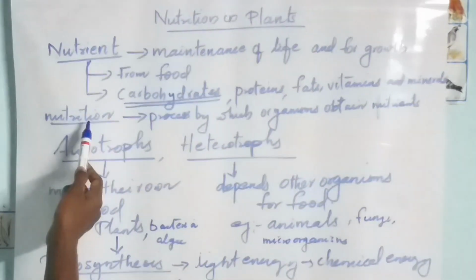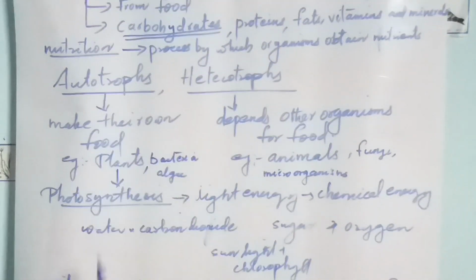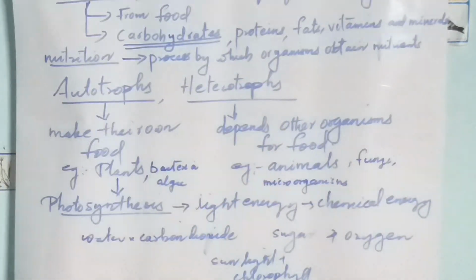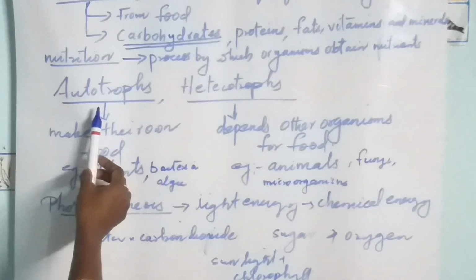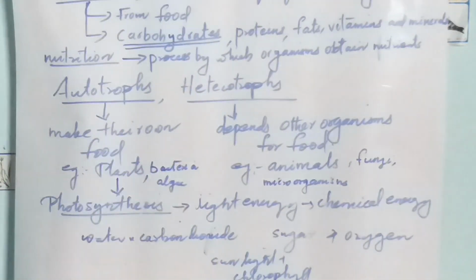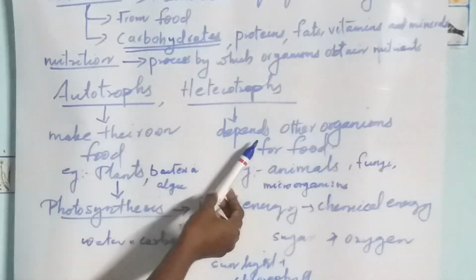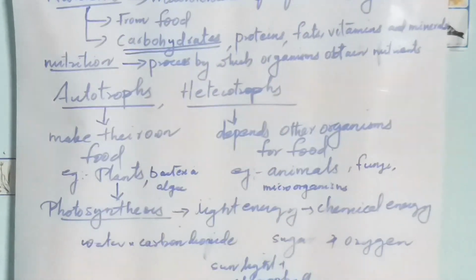Next we studied about nutrition, the process by which organisms obtain nutrients from food. Based on the mode of nutrition, we can classify organisms into two: autotrophs and heterotrophs. Autotrophs make their own food and heterotrophs depend on other organisms for food.